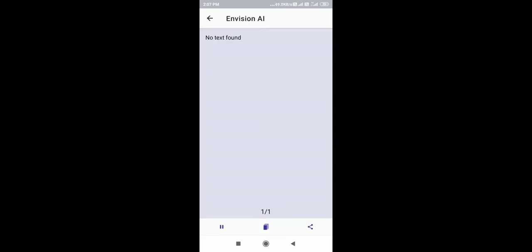So it's processing intelligently. Okay, now it has found no text in the object. Now it's able to process. Okay, it says that there is no text found, which means that there is no text found in that particular thing. So it is able to intelligently say that there is no text found.